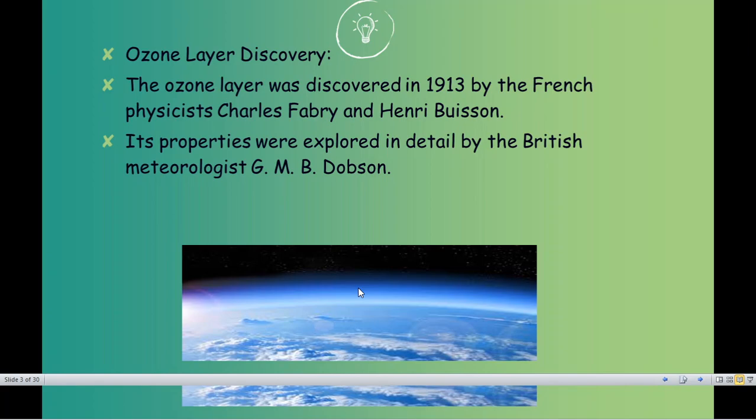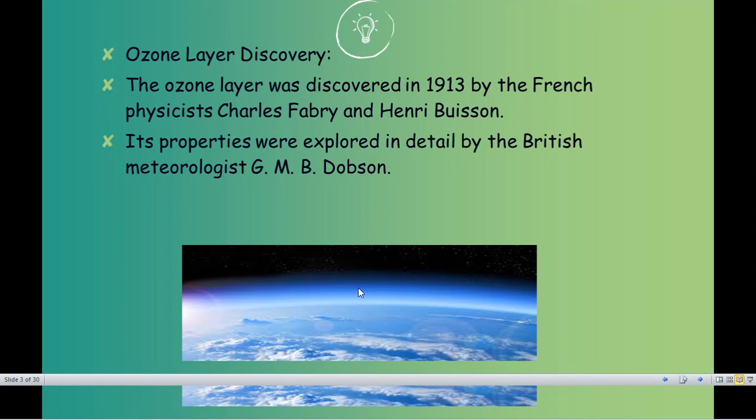These were French physicists, and they found that there is some kind of element which is protecting the earth layer. Ozone was actually identified much earlier, but they discovered that it would be called the ozone layer because it has the typical formula O3. Okay, that is a trioxygen molecule.